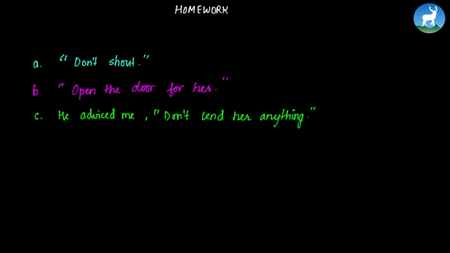Here are 3 sentences and you need to convert them to reported speech. The first one is don't shout. We've already done a similar one, don't wait. Now you have to do don't shout. Second, open the door for her. Here as well, you can add people as you wish. So you can say he asked us or Rita asked us to open the door for her. And finally, he advised me don't lend her anything. This is pretty easy, and we've done a very similar one in the last question as well. So I assume it will be easy for you.